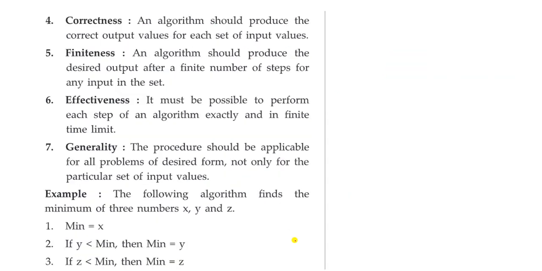Okay, and next one, correctness. Correctness means it should produce the correct output values. It should not give the wrong output. That is correctness. So after doing all the steps in algorithm, for example, let us take one algorithm 1. Here we have several steps, around 5 steps. After doing all these steps, you have to get the correct output.